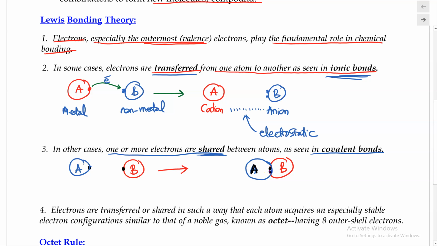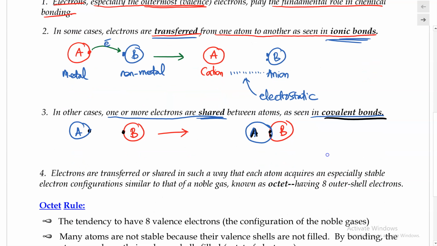So in this case, the two electrons are being shared between atom A and atom B, and now A and B are held together. This attraction is known as the covalent bond. So when do we see atoms forming this covalent bond? The answer: when A is a non-metal, and B is also a non-metal.